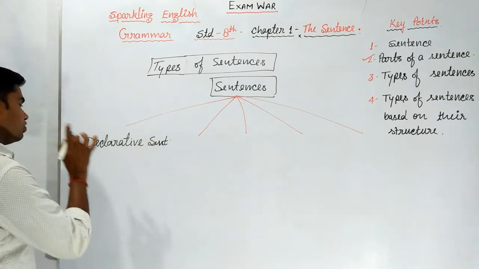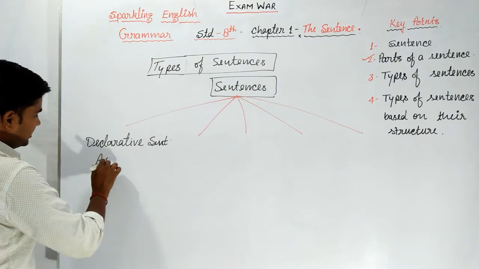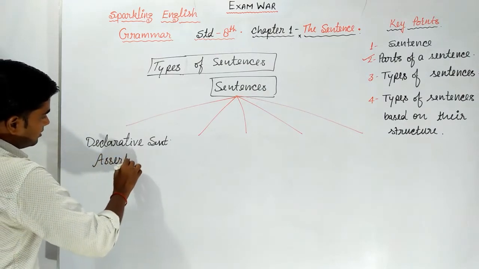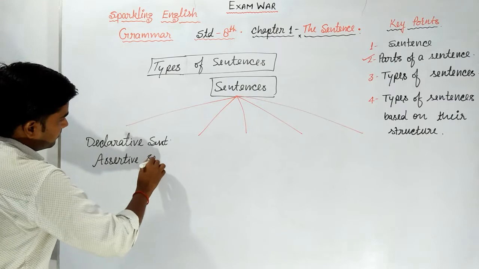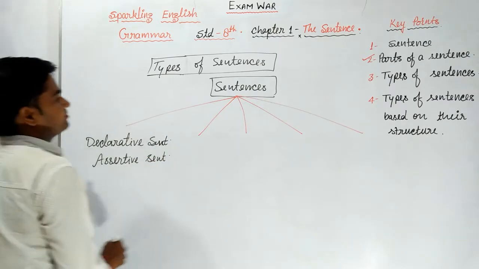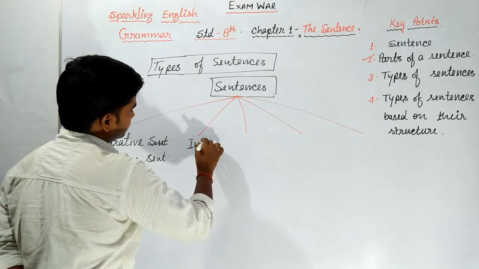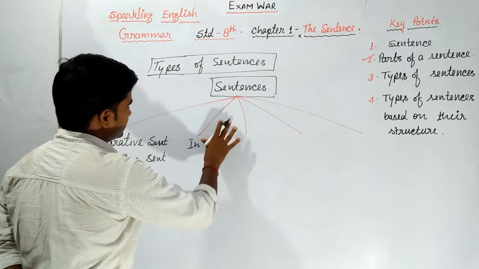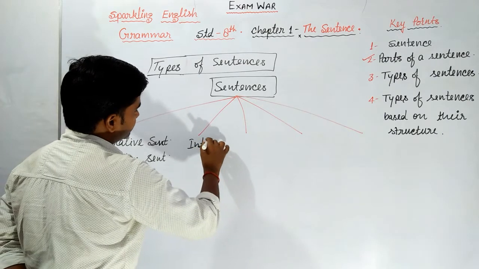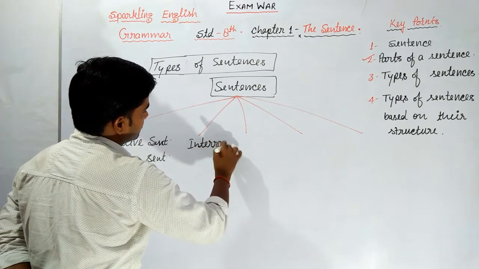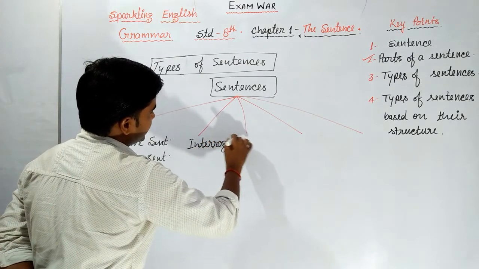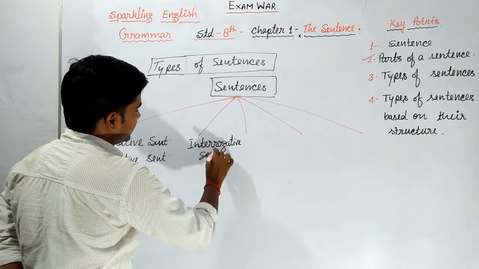Declarative sentences are also called assertive sentences. Second one, interrogative sentences.